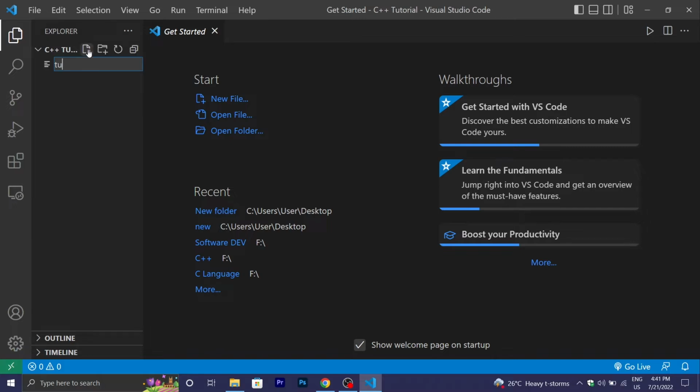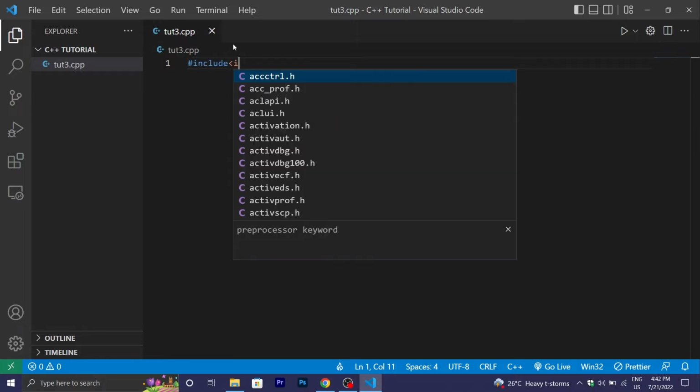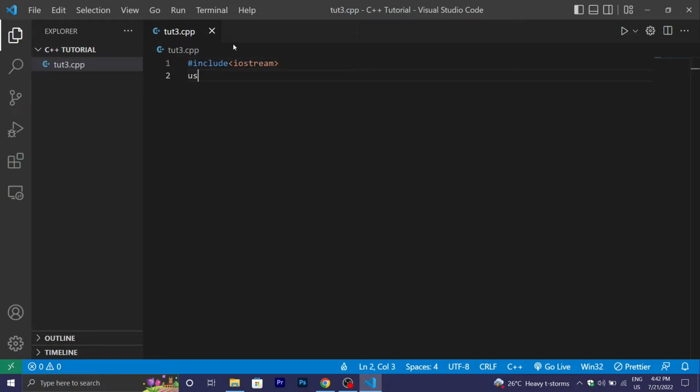Create a new file here, tut3.cpp. Now type the header file, include iostream and using namespace std. In the previous video, I also said that I will discuss using namespace std in the next video. So the use of using namespace std is to use cout, cin, endl, etc. So using namespace is used for this purpose.